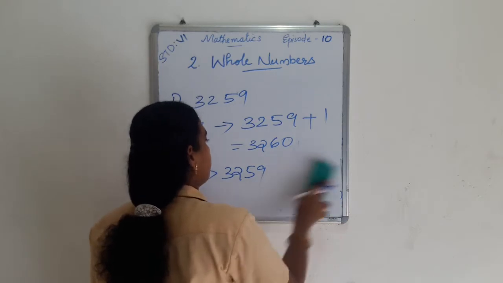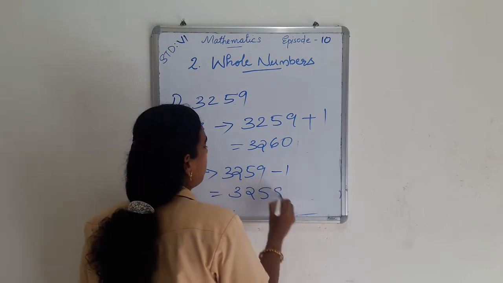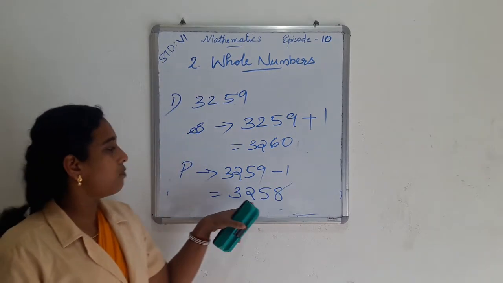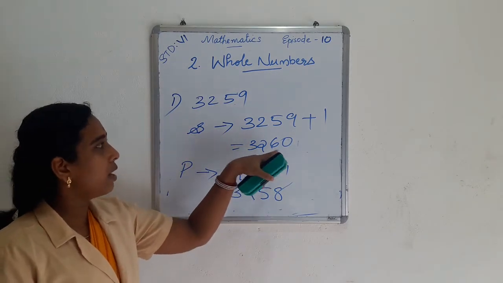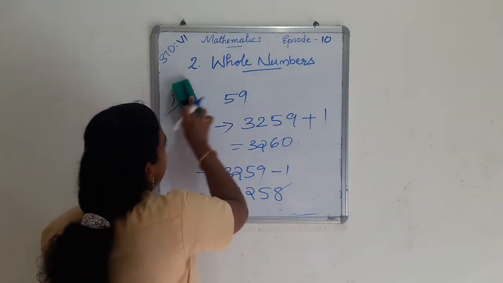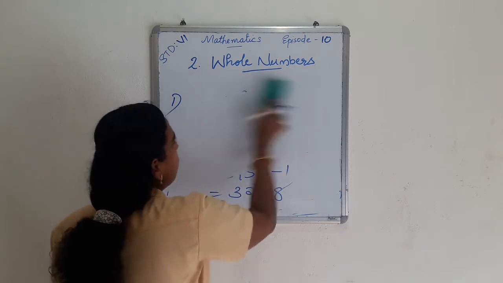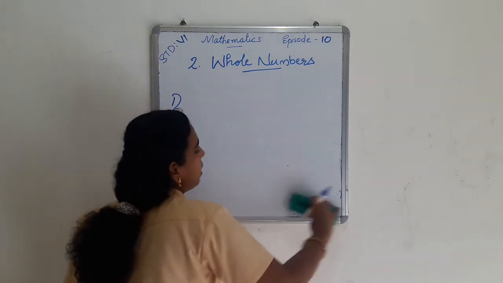Then we get 3258. 3258 is the predecessor of 3259 and 3260 is the successor of 3259. So this is successor and predecessor. By adding 1 to a natural number, we get the next number. For finding the successor of a number, we add 1 to the number. For finding the predecessor, subtract 1 from the number.